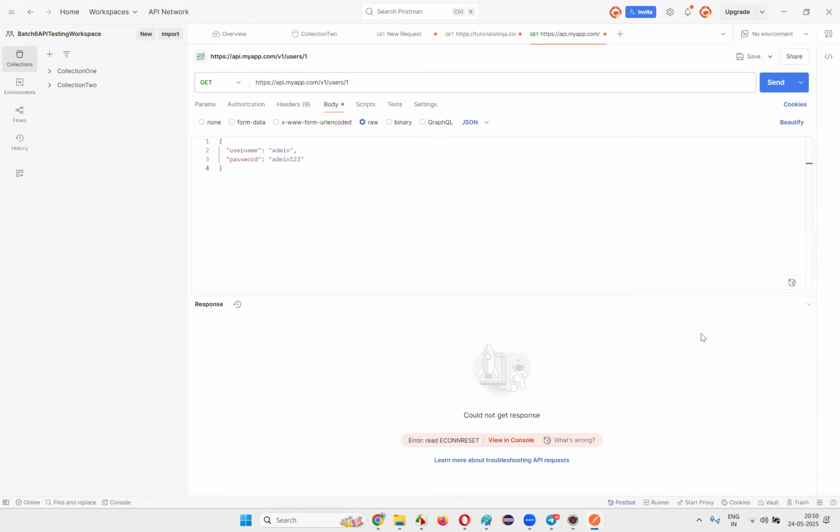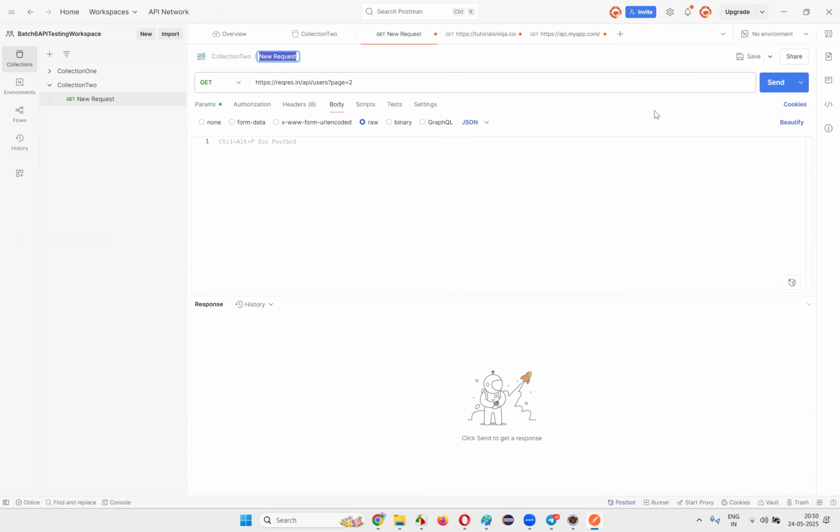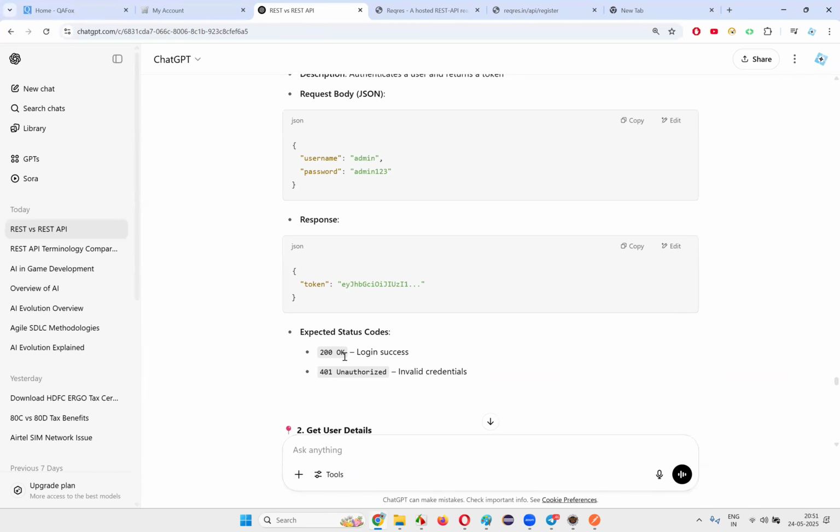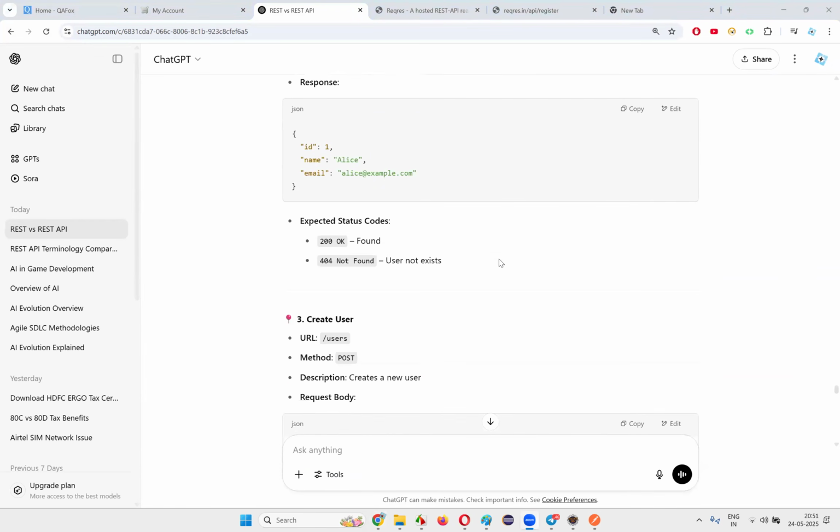Okay, so here you have to get the status 200 OK. For example, if you see the previous ones, when I send this, a response body will come in the JSON format. Is the proper one coming or not, and is 200 OK the proper expected response or not? We have to verify as per the documentation given by the developer to you. Okay, that's what we have to do.